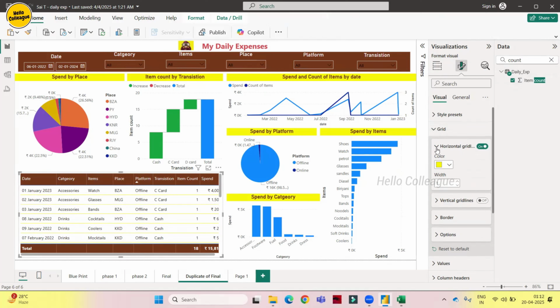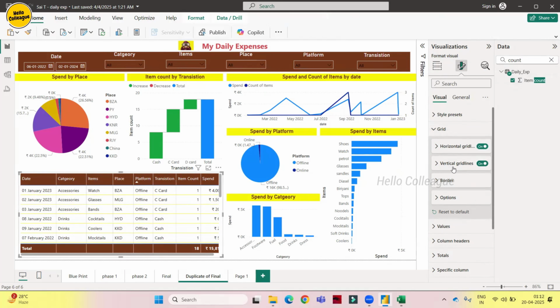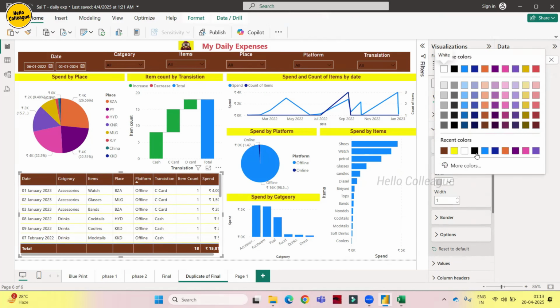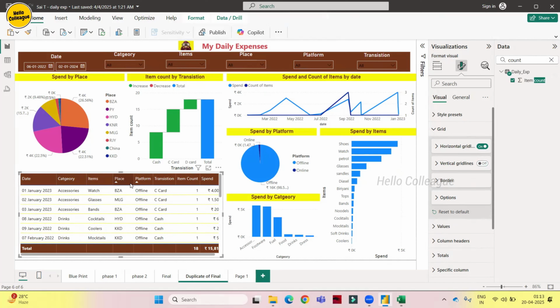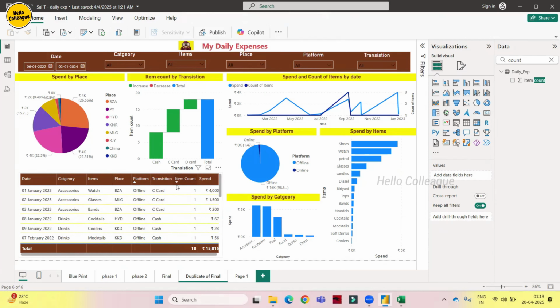I'll show you. This is horizontal, right? Vertical grid. Let me make it darker. So when we're having a vertical grid, we can clearly understand that each column is having a different space. Then it is not good. That is the reason we just removed this one, so that whatever the columns having different spaces, we cannot read it. And also we can read the data in a proper manner. So we'll keep it like this. Okay, so we can see everything here.